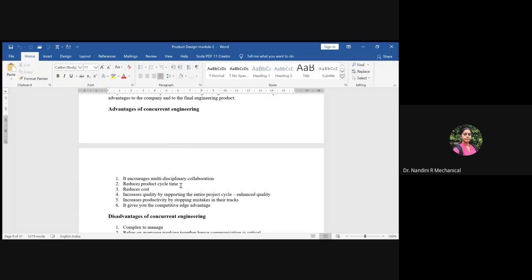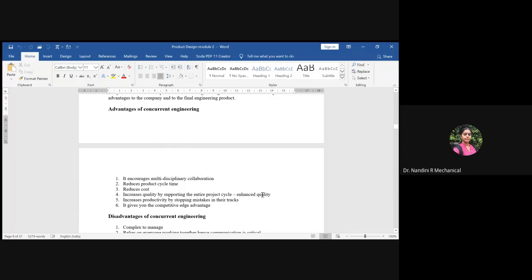Only at the end, when the product is manufactured, do they check the quality, whether it is working properly or not. In that case, you cannot assure 100% quality. But since here it is happening parallelly, quality has to be checked in each and every phase being done parallelly. So they focus more on quality aspects also.